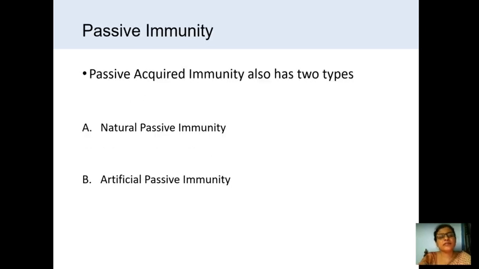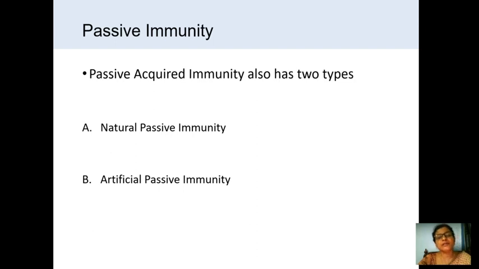Next is the passive immunity. This is another type of the acquired immunity. In the passive immunity, there are two types: natural passive immunity and artificial passive immunity. Passive immunity means the resistance is transmitted passively to the recipient. It means there is no active antigenic reaction or antigenic stimulation.